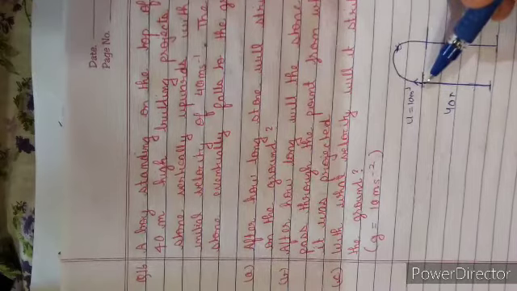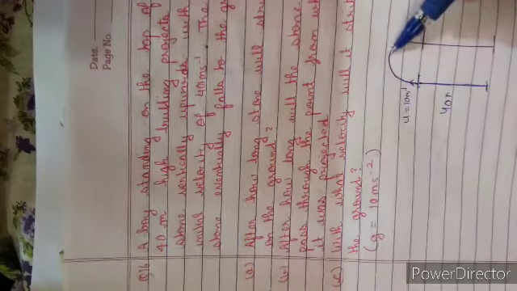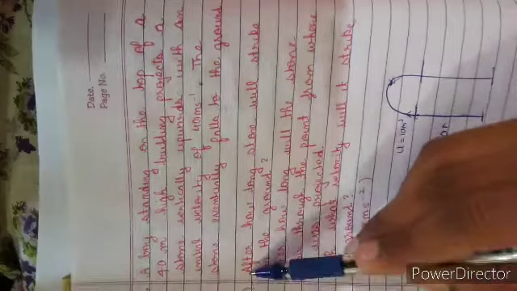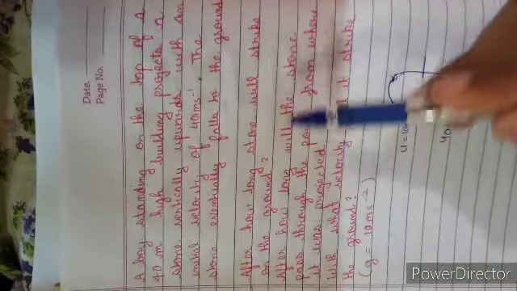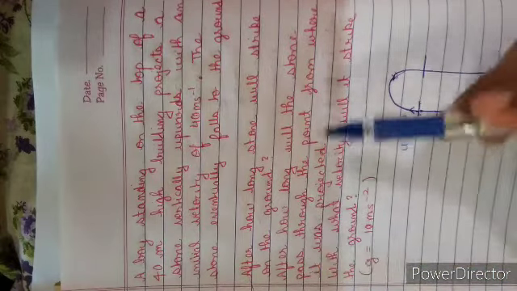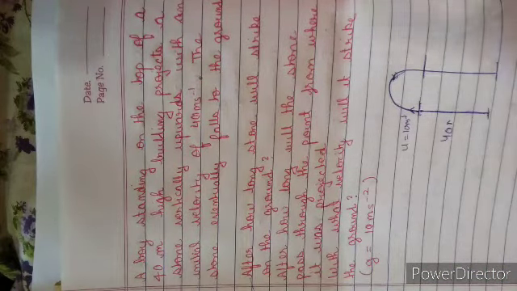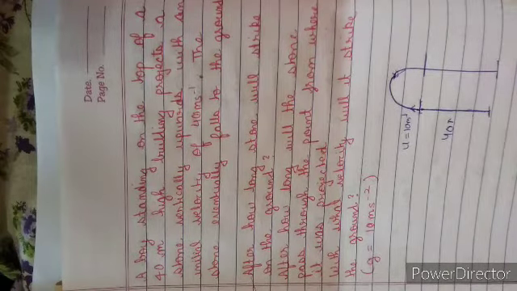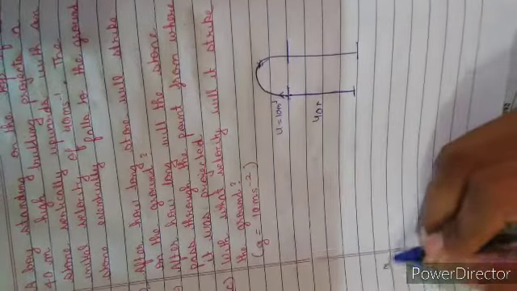A boy projects a stone with a velocity of 10 meter per second and the stone eventually falls to the ground. So we have to calculate in the first part after how long the stone will strike the ground. Second, after how long will the stone pass through the point from where it was projected, and with what velocity it will strike the ground. So we will start the question, A part.